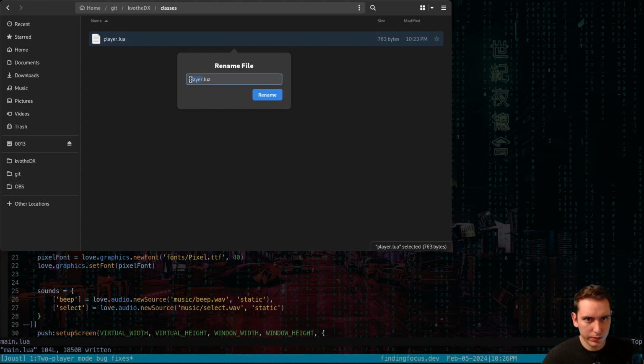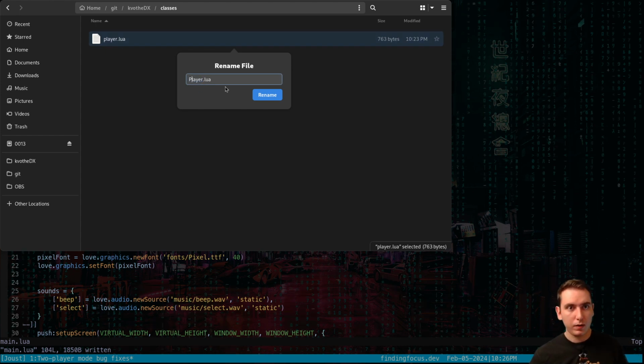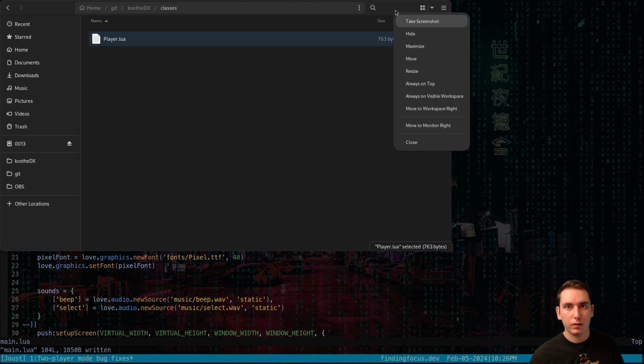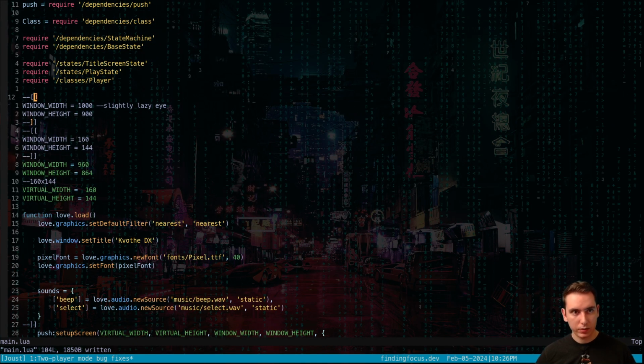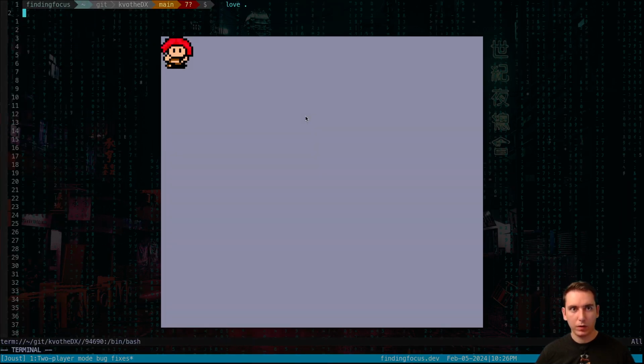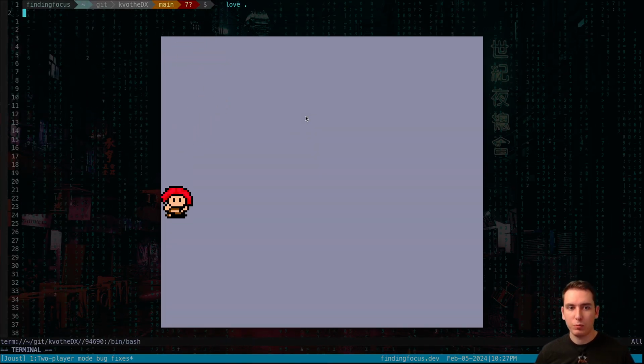Lowercase p. So we want a capital P. Okay, so we're requiring that class, so now it should know what we're talking about. And we're actually moving now.